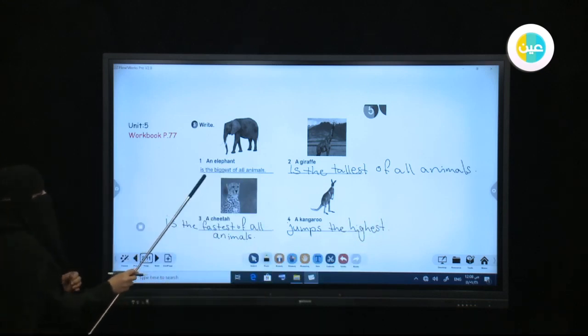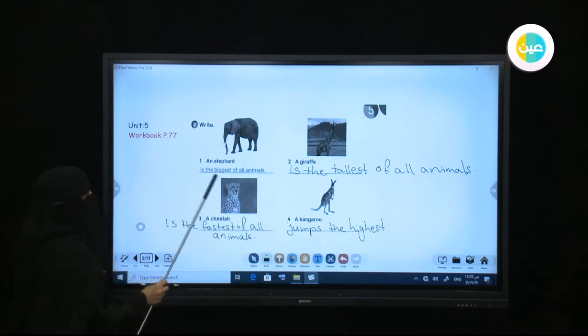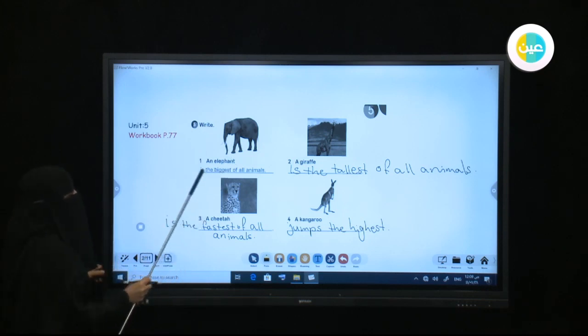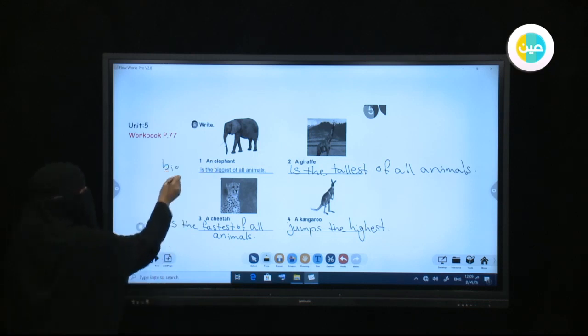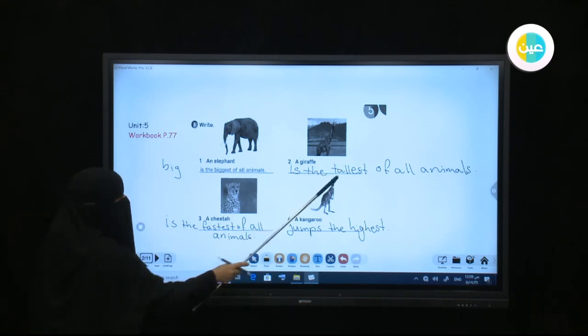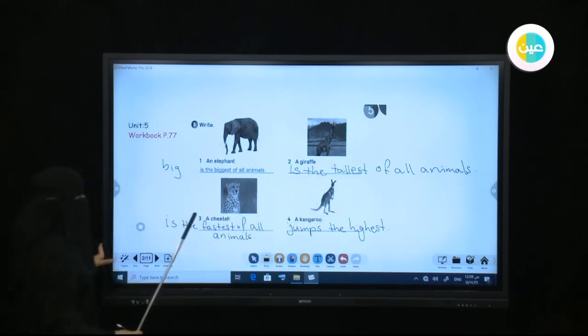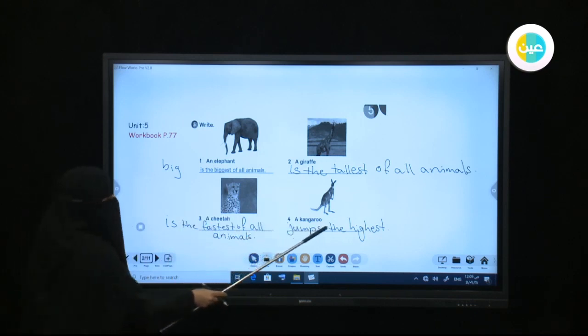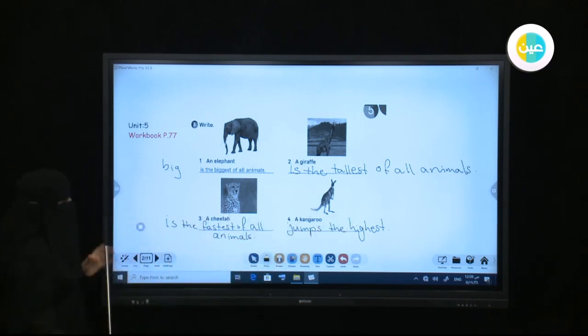So an elephant is the biggest. This is the superlative adjective that we use to describe the elephant. We use the adjective big. And a giraffe is the tallest. The adjective is tall, the tallest of all animals. A cheetah is the fastest of all animals. A kangaroo jumps the highest. Okay? All right.